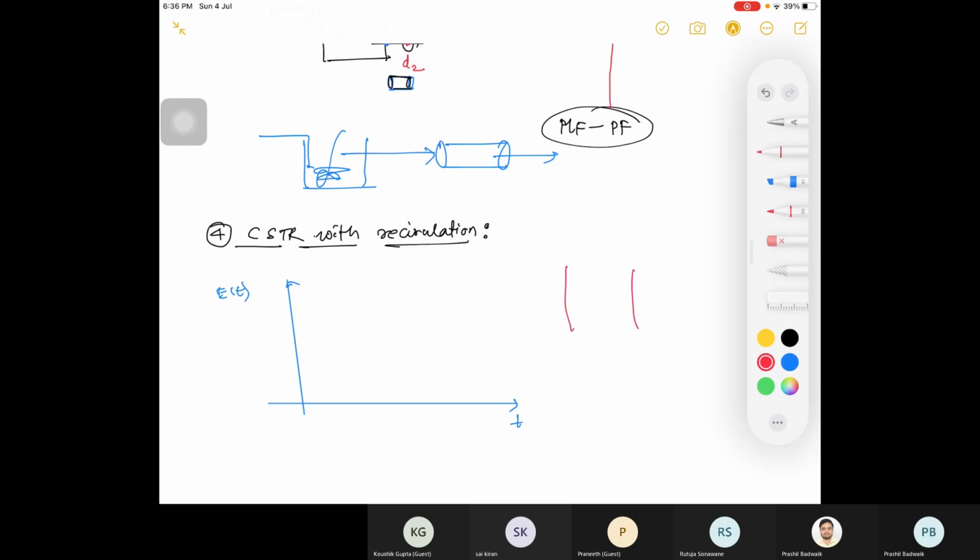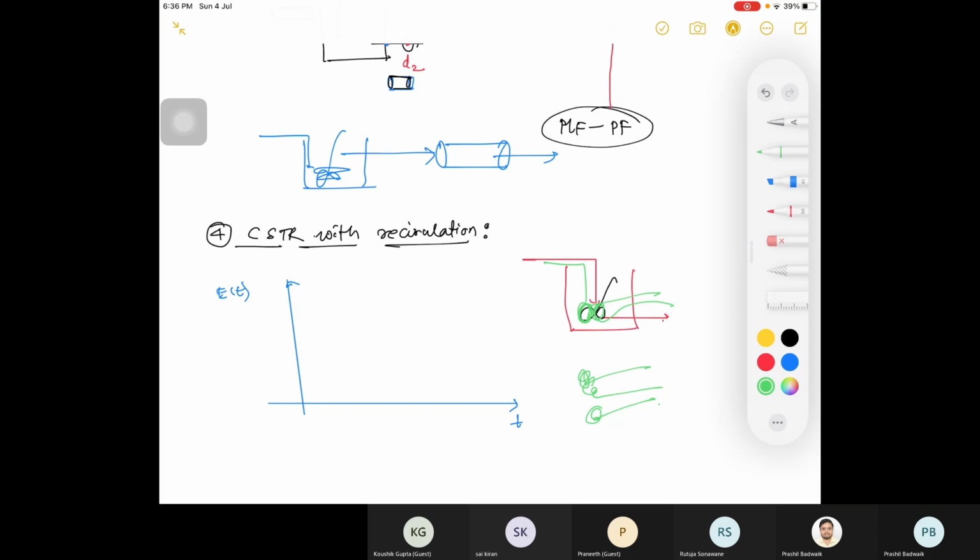This is your CSTR, inlet and outlet. This is your stirrer. What is happening here? Water and all molecules are coming with this stream. It is continuously rotating. Suddenly it comes out. Then again it is decreasing. Again it comes out. So it is rotating and coming out, rotating and coming out.